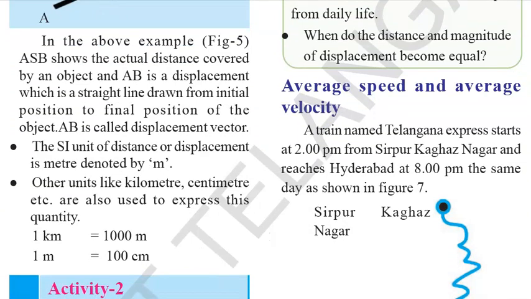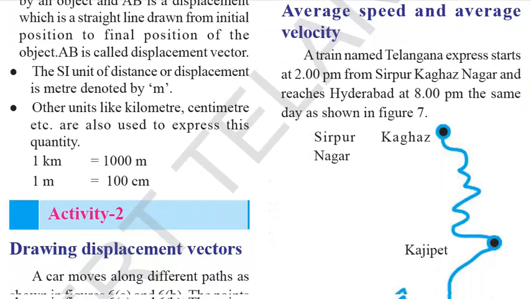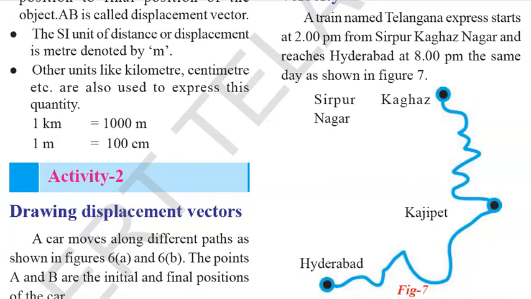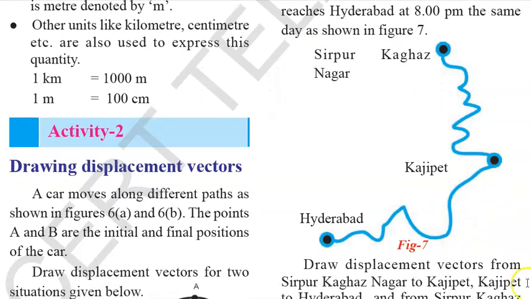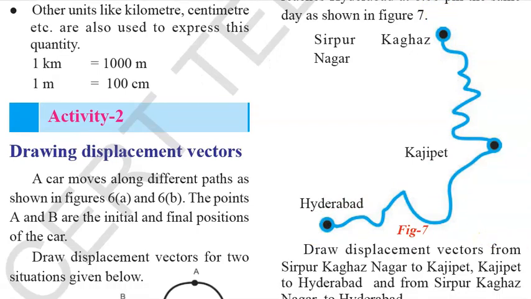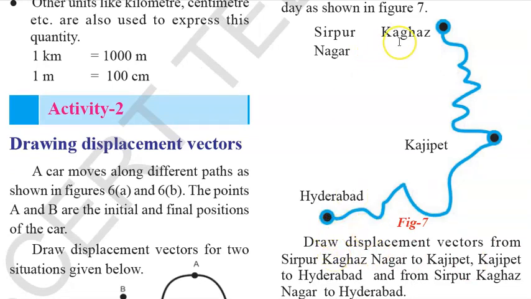Now, average speed and average velocity. A train named Telangana Express starts at 2 p.m. from Sirpur Kagaznagar and reaches Hyderabad at 8 p.m. the same day, as shown in figure 7. The train travels from Sirpur Kagaznagar to Kazipet and from Kazipet to Hyderabad. Draw the displacement vector from Sirpur Kagaznagar to Hyderabad.